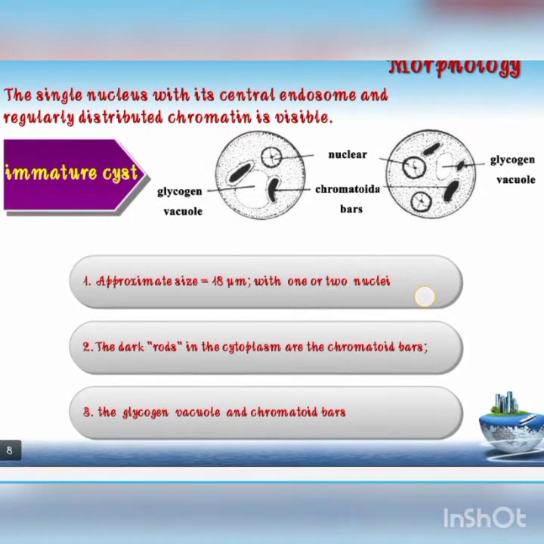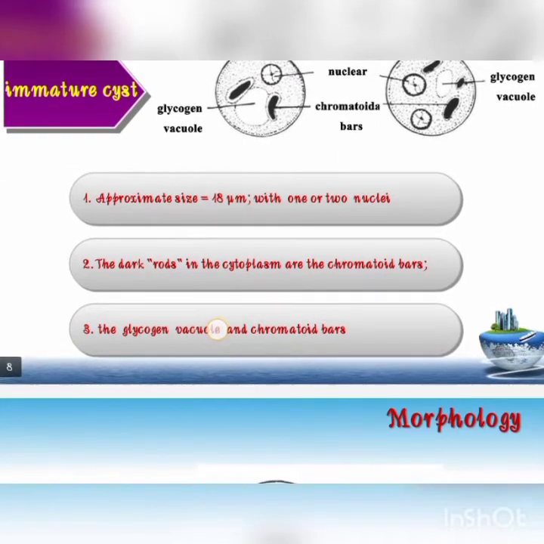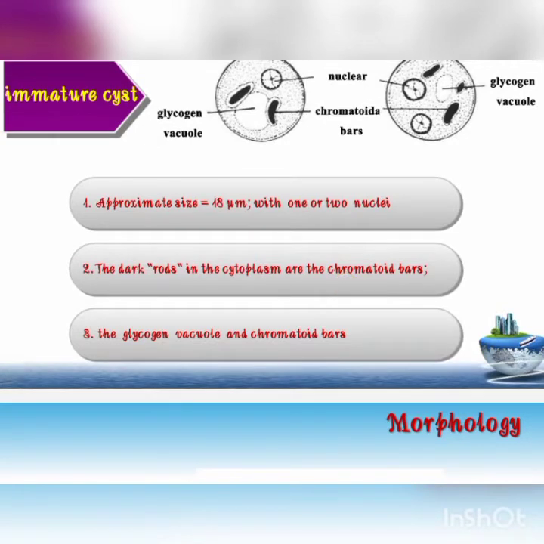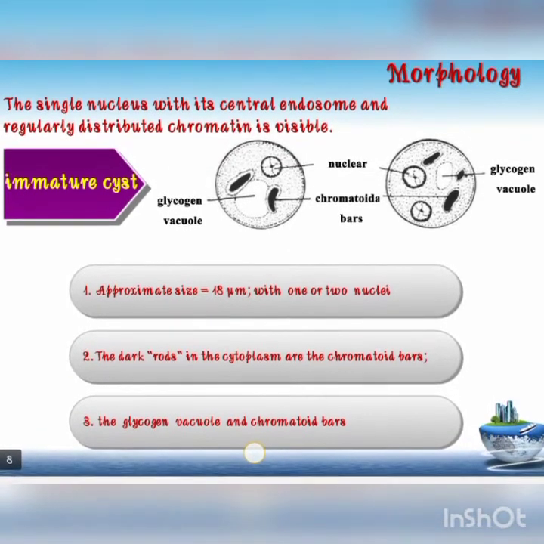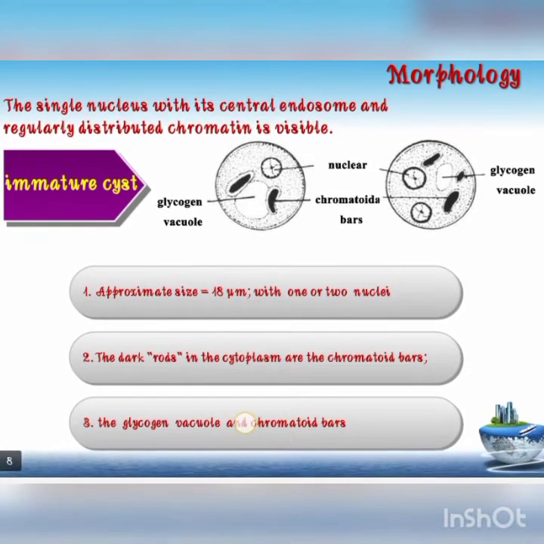And next we can see its approximate size is 18 micrometers with 1 or 2 nuclei. The dark rods in the cytoplasm are the chromatoid bars, and the glycogen vacuole and also chromatoid bars can be seen. So this is about the immature cyst. And this immature cyst is very small.